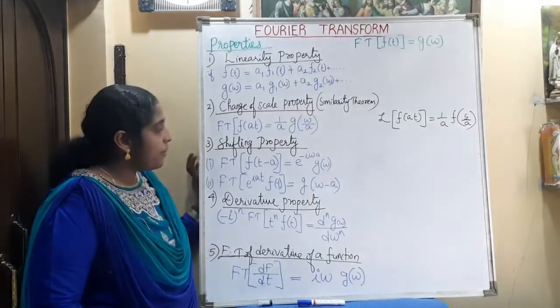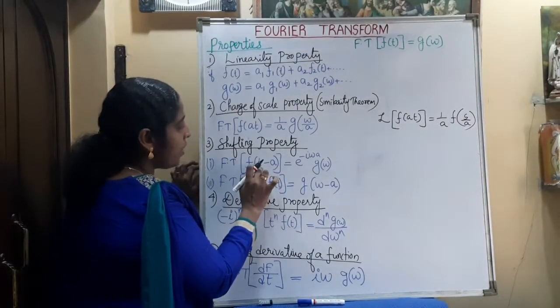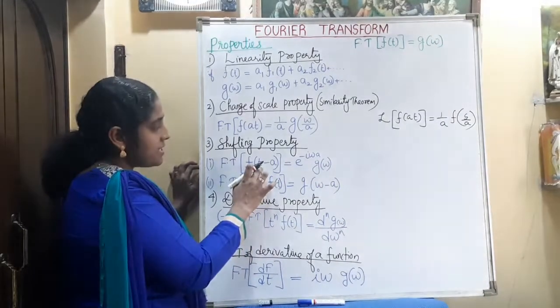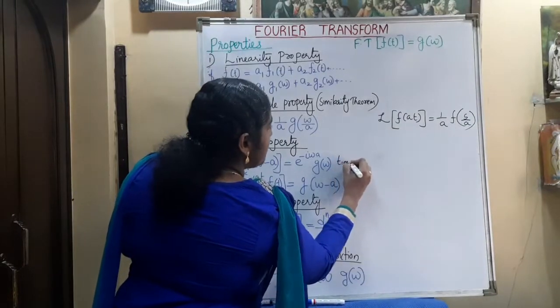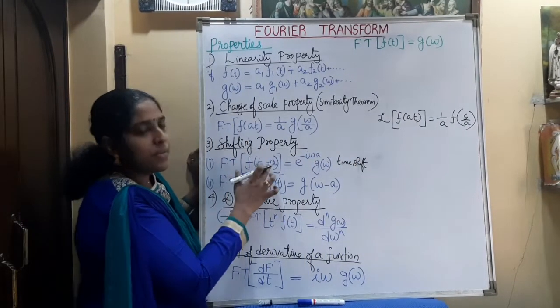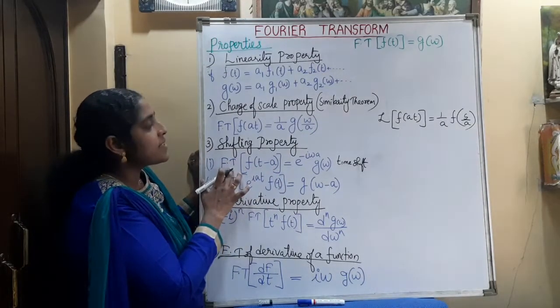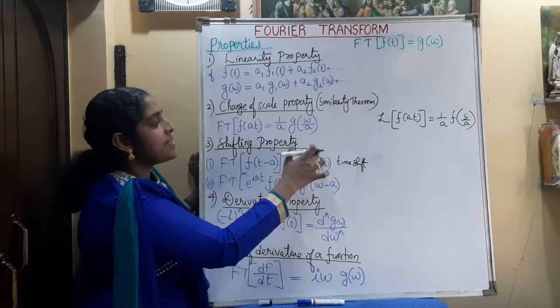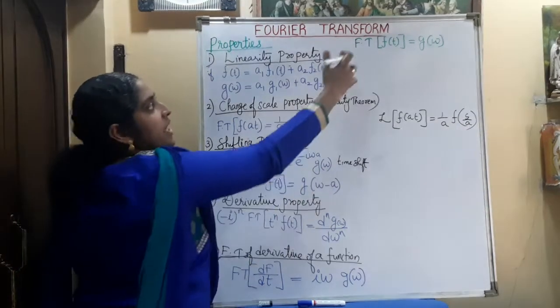Now the shifting property. There are two shifting properties. Here the shifting is on the time, that is the t term, so this is known as time shifting. The time is shifted by a parameter a, f of t minus a. Then the Fourier transform will be e raised to minus i omega a times g of omega, where g of omega is the Fourier transform of the function f of t.